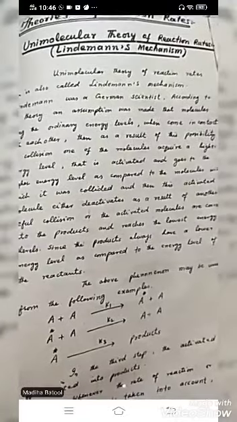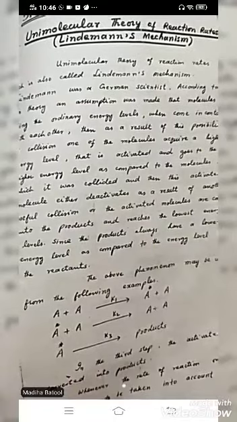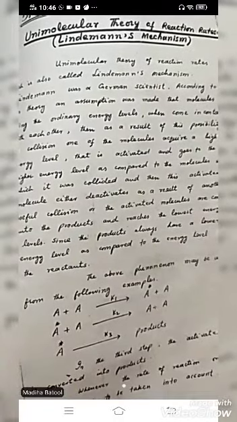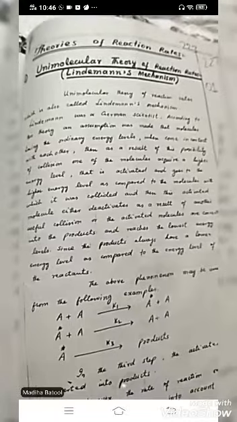You know that in a gas, molecules are free to move, and when they collide with each other, their energy can be shifted, and that's why their energy does not remain the same. In this sense, the activated product has two chances.